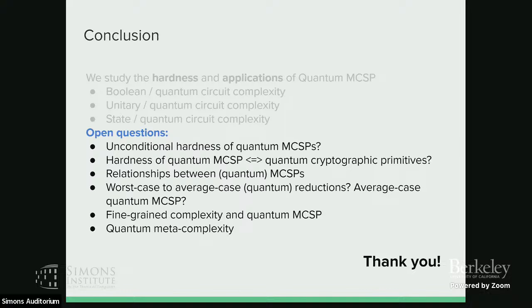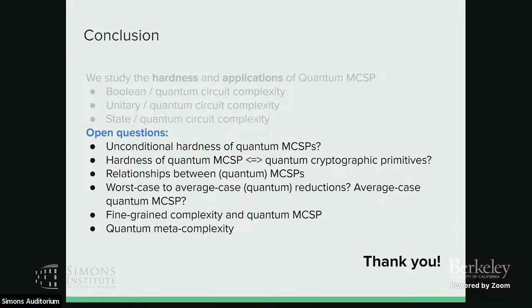Or say, can you prove it is QSZK-hard or other subclass hard? And also like the hardness of quantum MCSP, we want to know whether it connects to some quantum cryptographic primitives that were studied recently, like quantum pseudo-random states, EFI, or one-way state generators, and so on and so forth, or connected to the quantum commitment and so on. And we also want to know whether there are reductions between quantum MCSPs. So we only know MQCSP reduces to the unitary version, but we don't know other reductions between different versions. So we really want to know what's the relationship between different versions of quantum MCSP.